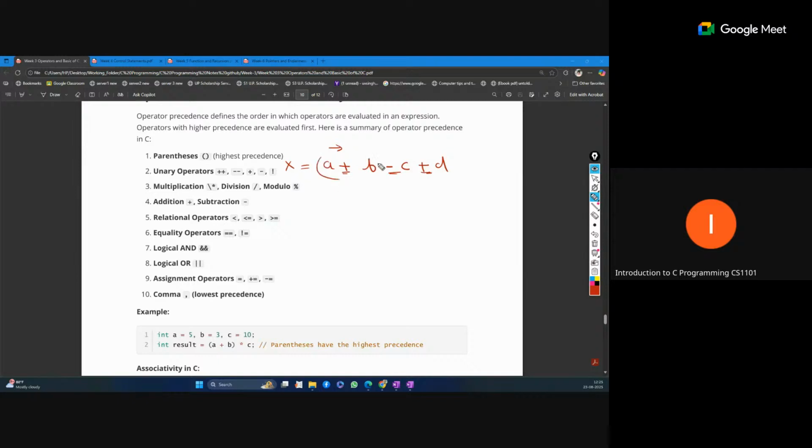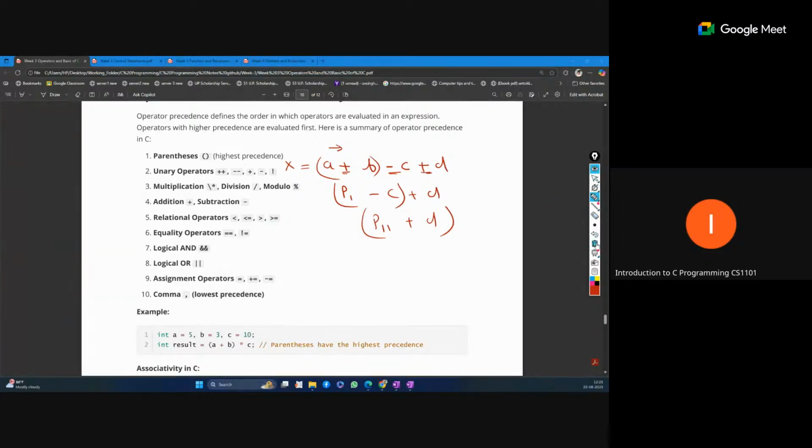First this part will be executed. Suppose this gives a result p1. Now p1 minus c plus d, then this part will be evaluated. Suppose this gives p1, and then plus d, and then this part will be given. So in this way the evaluation is executed. Most of the operators have left to right associativity, but the equal sign is actually right to left